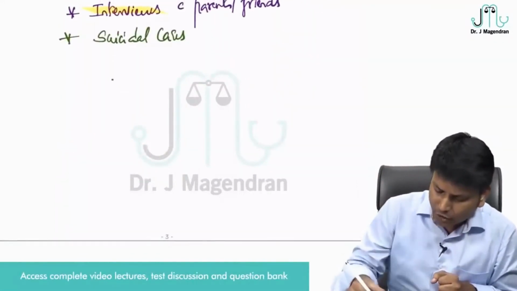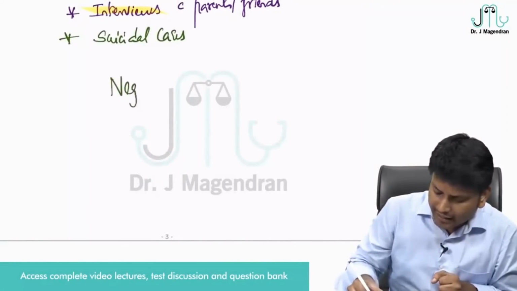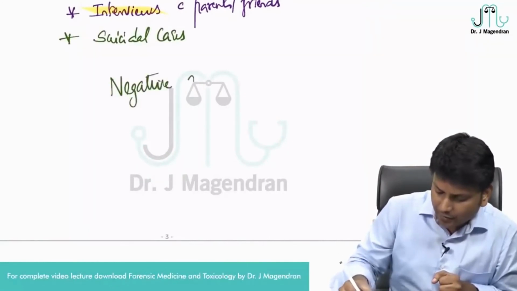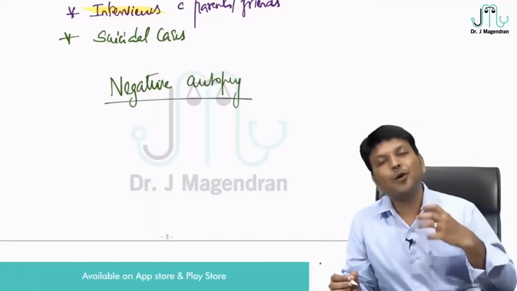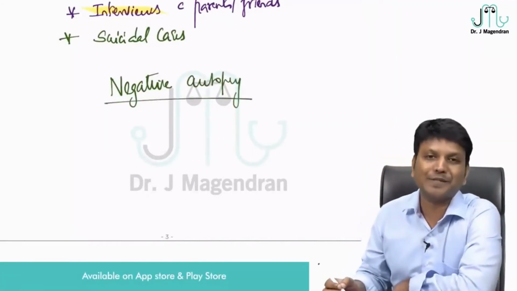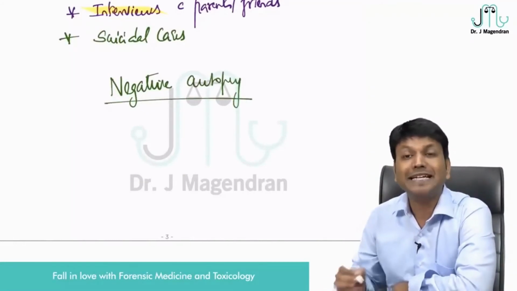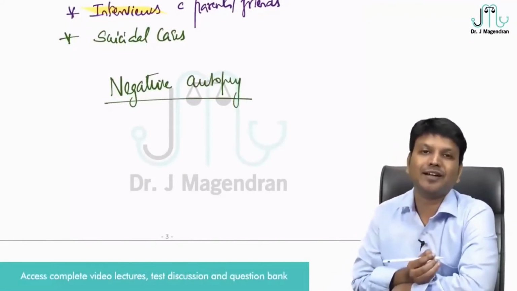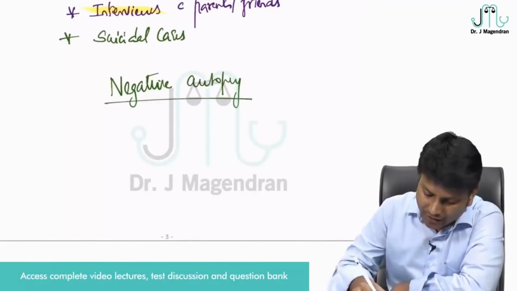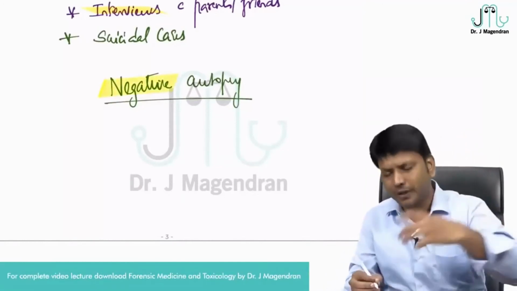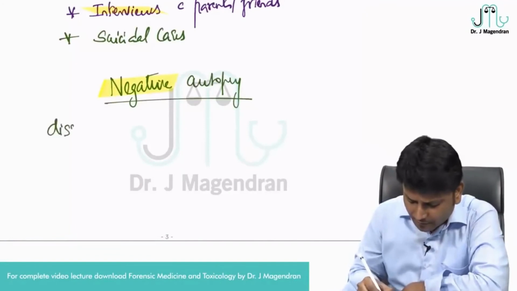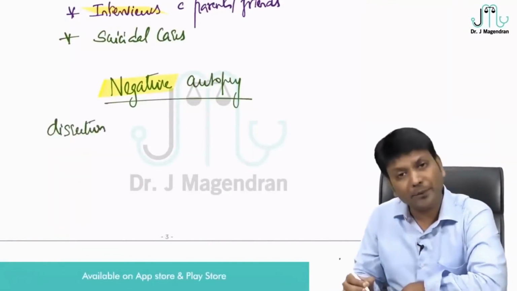The next important autopsy is called negative autopsy. What do you infer from this word negative autopsy? Negative means all the findings are negative. You would have done proper dissection.